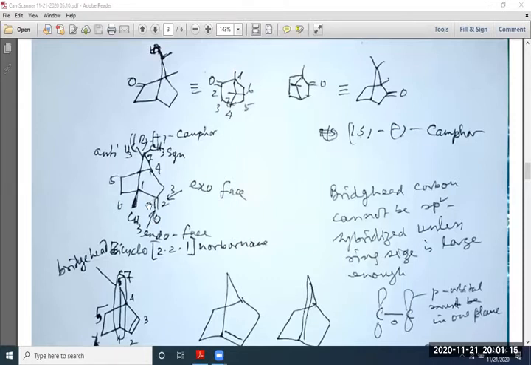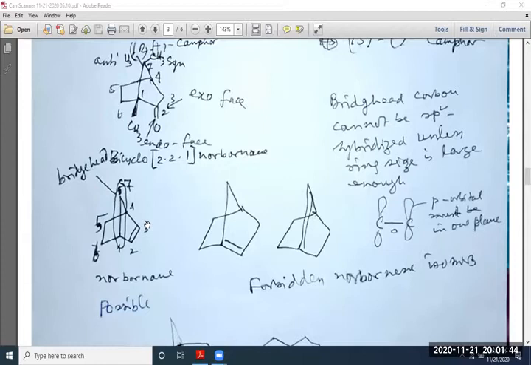Okay. Now another compound has this carbonyl group. So this is camphor in another form written. So this is exo face and this is endo face. We have discussed prochiral molecules. So this is a prochiral center here. If the reaction takes place from the exo face, then it gives the exo product. And if it is from endo side attack, the hydrogen attacks from this side, then endo face.